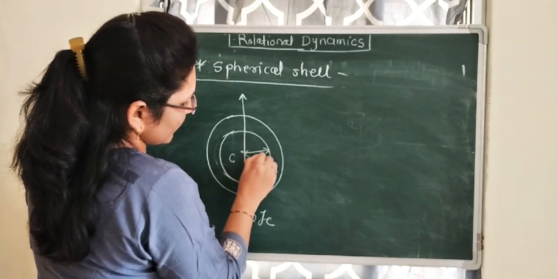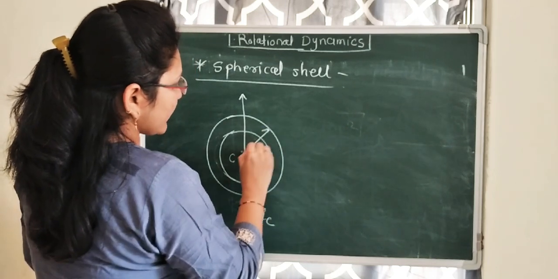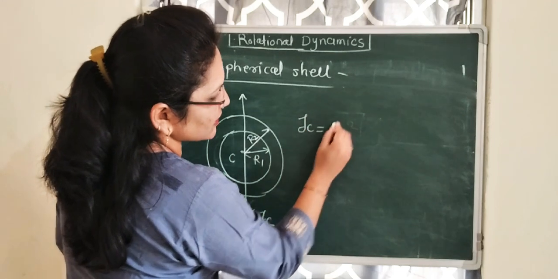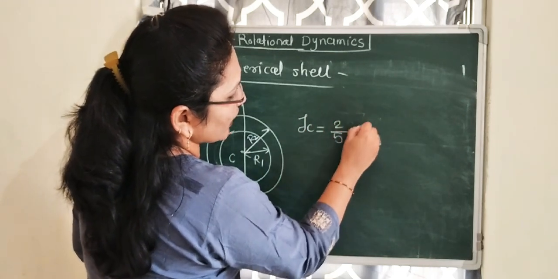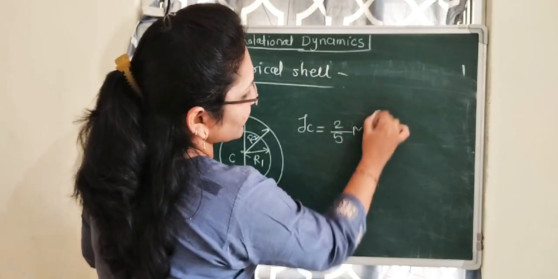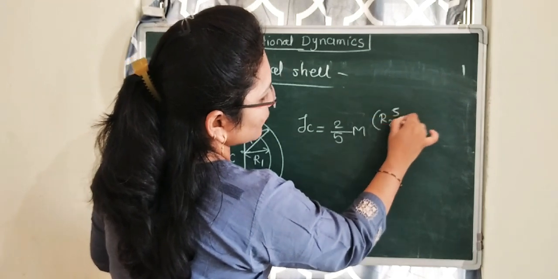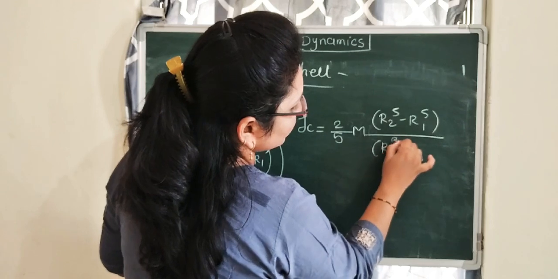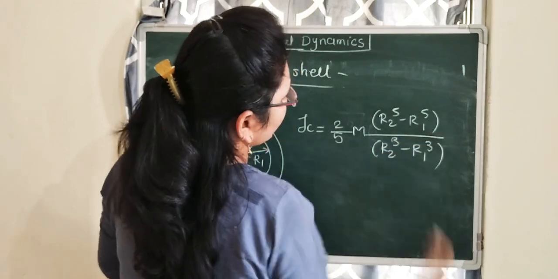Inner radius will be R1, outer radius will be R2. Then moment of inertia IC equal to 2 by 5 m into bracket R2 raised to 5 minus R1 raised to 5 upon R2 cube minus R1 cube.